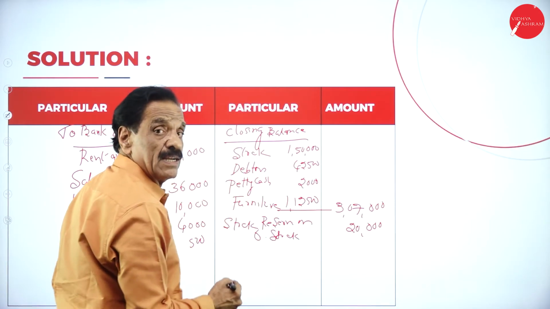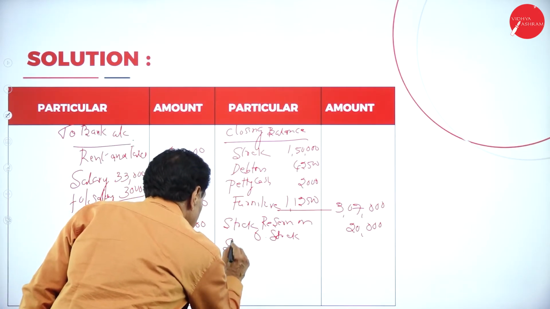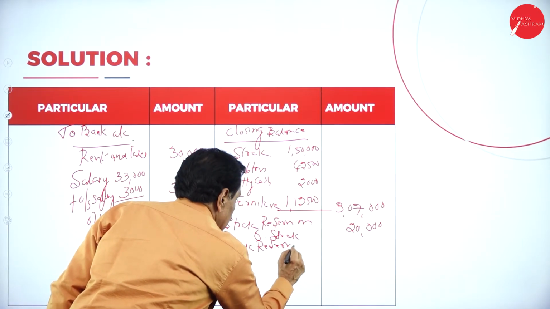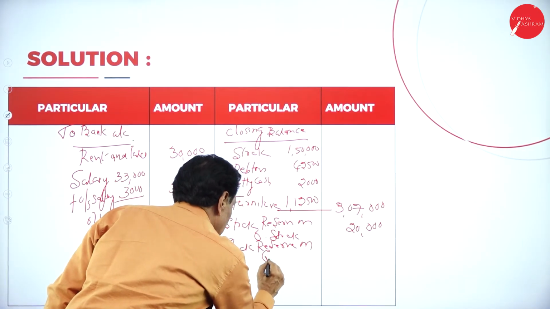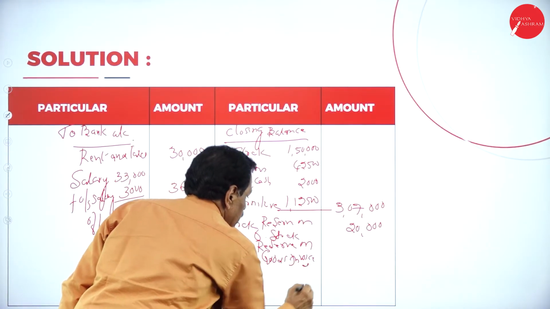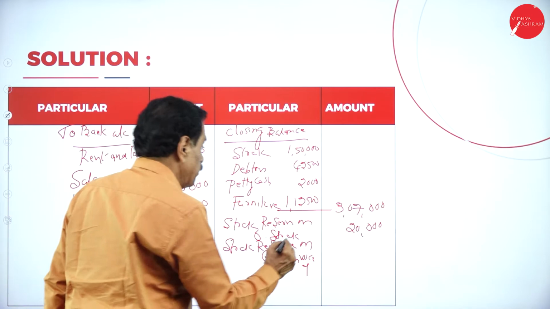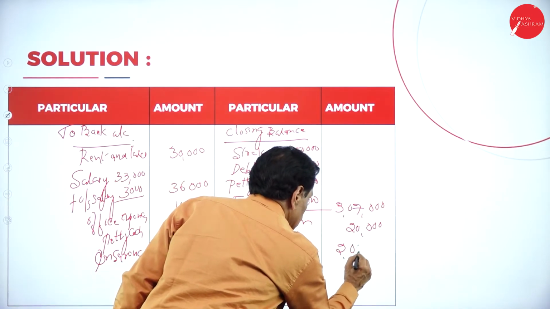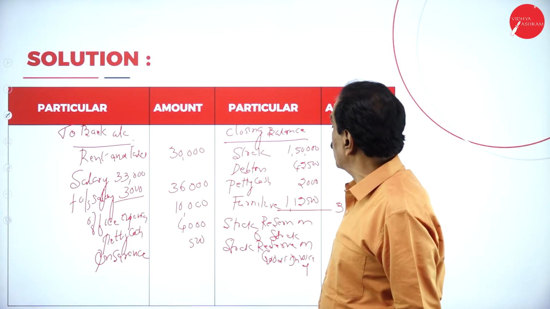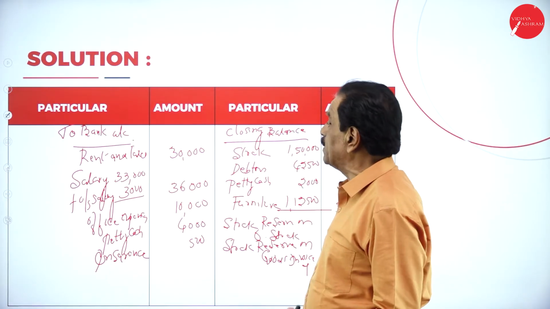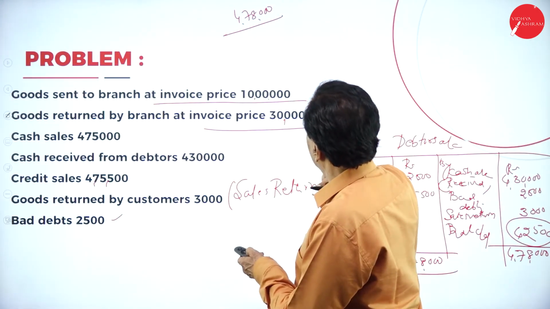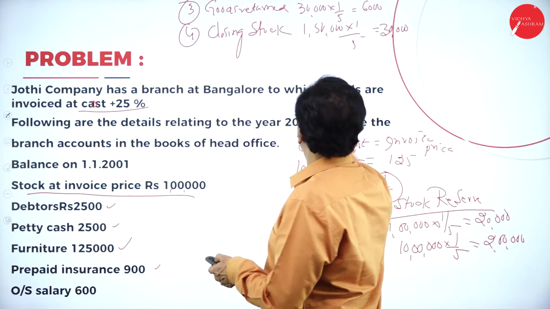I will explain. Then stock reserve on goods sent, on goods invoiced. Invoice 10 lakh, 1 by 5 means 2 lakh. Then your closing stock is 1,50,000, 1 by 5 means 30,000. You already calculated that, no? See that working out here. On closing, 1,50,000 is 30,000.